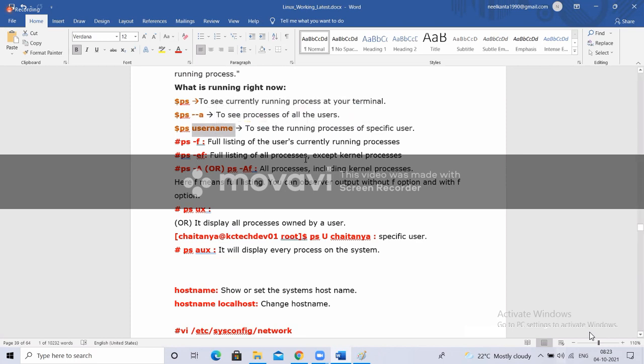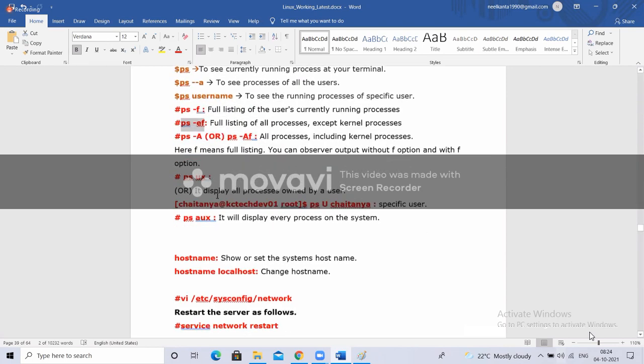Okay. Next, in general, it will show all the information. I don't want all the information. I want it without kernel information, except kernel processes and all. In general, we use the command PS -EF, because it is going to show all the processes. There will be some kernel processes also running, and we don't want to see that in general. So without kernel processes, if you want to list something, you are going to use PS -EF. Understood? PS -EF. Okay.